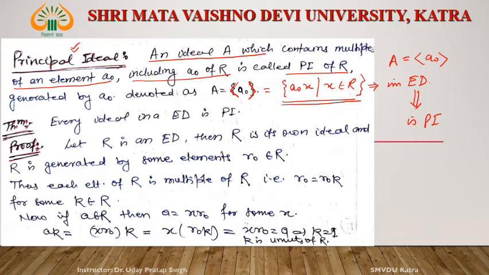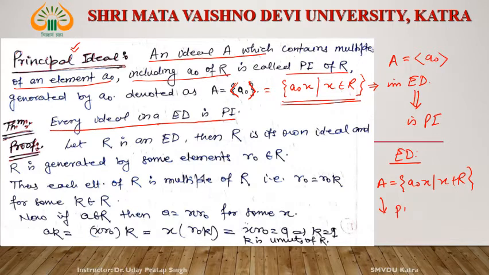So let us see the theorem: every ideal in ED is PI. What is an ideal of ED? An ideal of ED is of this type, capital A0 x where x belongs to R. We are claiming that this is nothing but PI, a principal ideal.